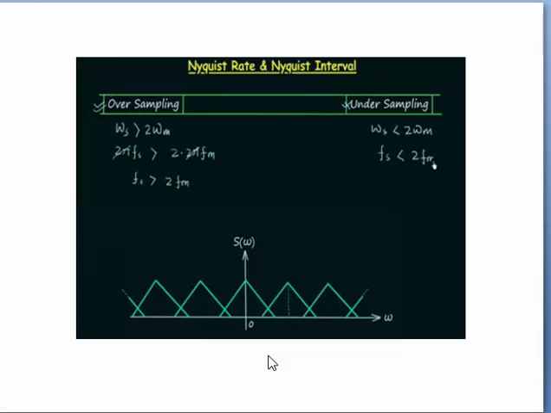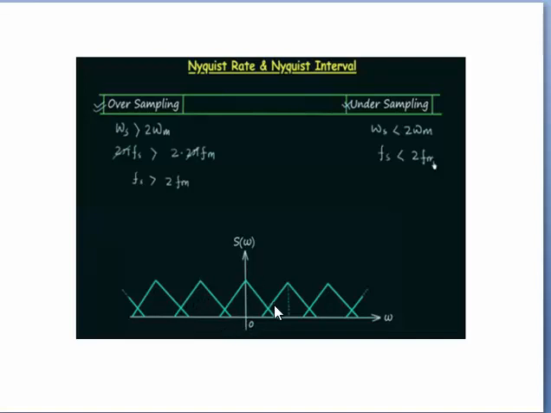This distortion or error occurs due to the overlapping of the adjacent spectra. Due to this overlapping, a portion of the frequency shifted replicas is folded over inside the desired spectrum.